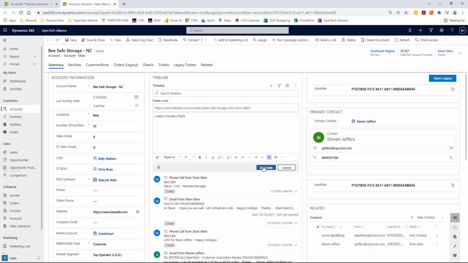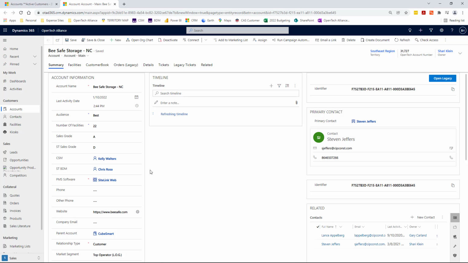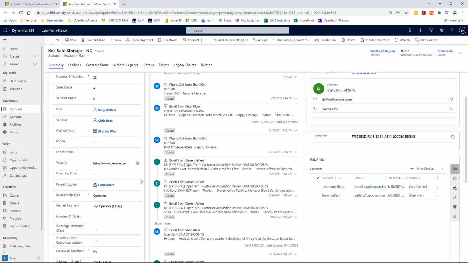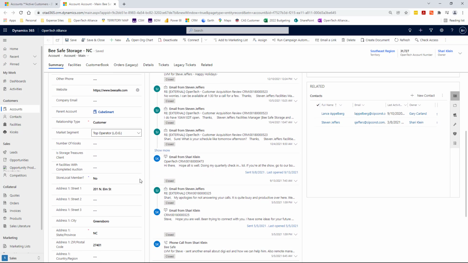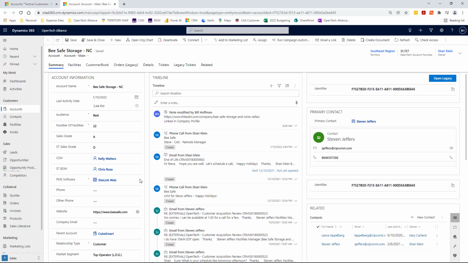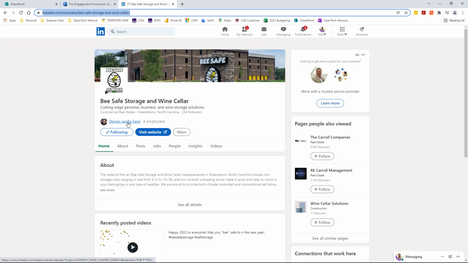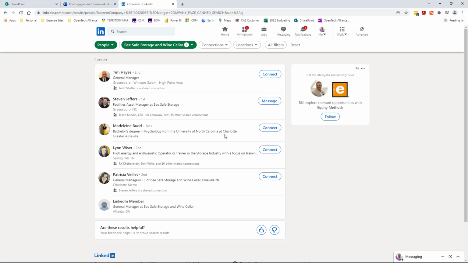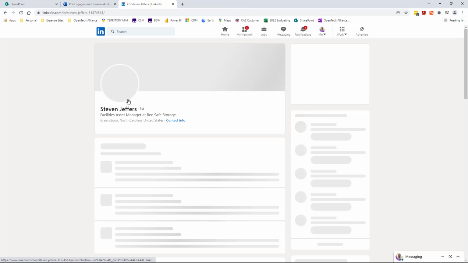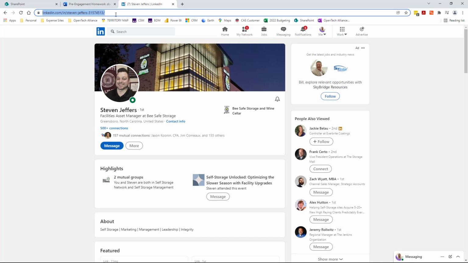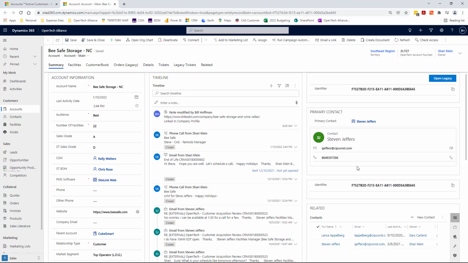Also gives us an amazing opportunity, right, to verify if we have the right people. So we have Lance Appleberg and Stephen Jeffers. So let's go back to LinkedIn, and we've got 6 employees here. Oh, and there's Stephen Jeffers right here, Facility and Asset Manager. Okay, so we can click down on Stephen, and we can gather his information.